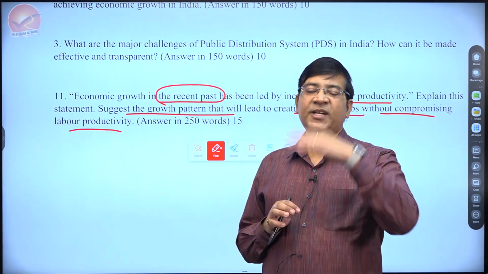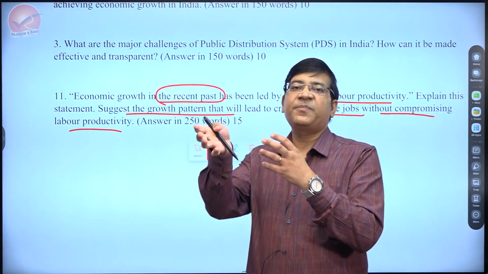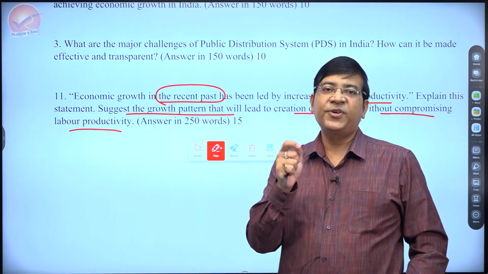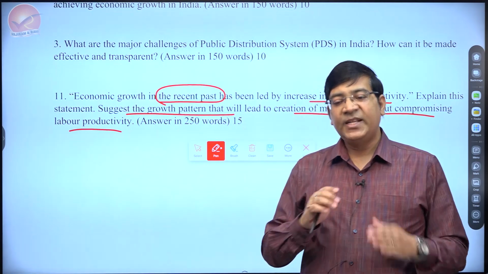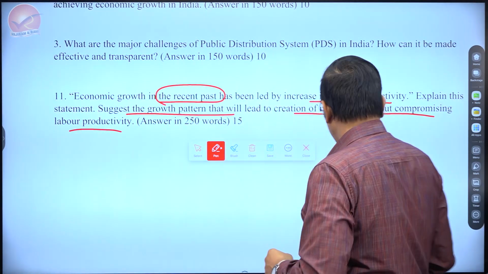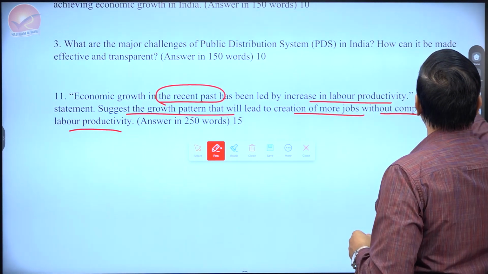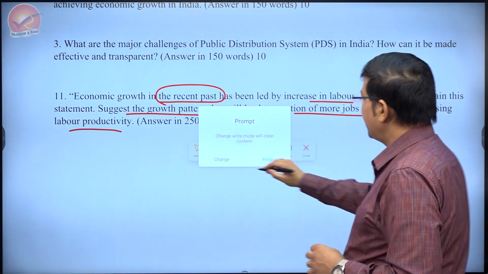It has gone down, it has come up again. So to get a formal trend between labor productivity and growth within the last 3-4 years is difficult, if not impossible. Hence, I would suggest that you take this question in the context of the last few decades. I would say 1991 can be a good transition point which you can talk about.